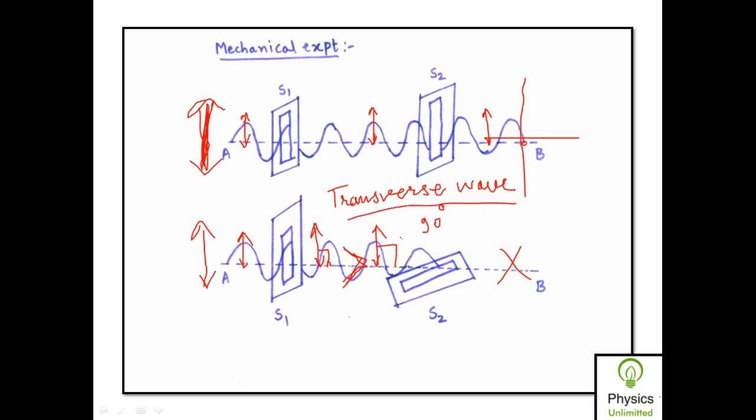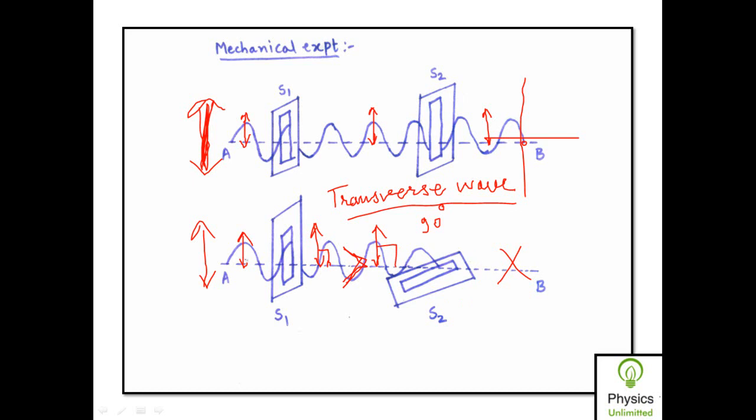Now if the waves were longitudinal in nature, then the vibrations of the wave would take place in the direction of propagation of the wave. Then if I rotate the second slit S2 by 90 degrees, would it produce any change in the vibrations? Can you think on this? For a minute you can think on this: if the vibrations were longitudinal in nature, would rotation of the second slit S2 produce any change in the vibration? The answer is no.